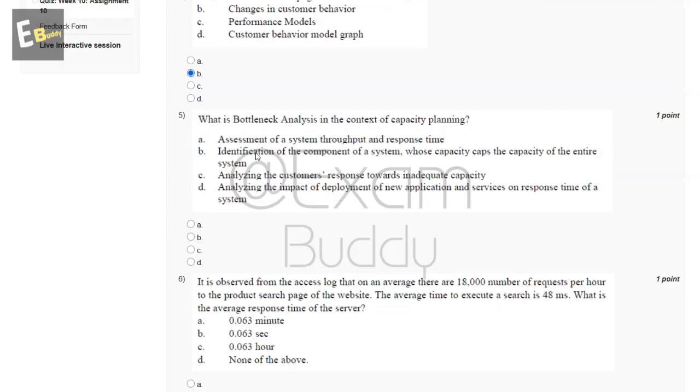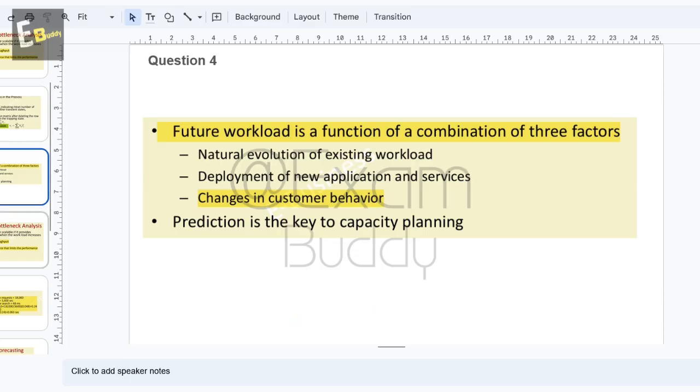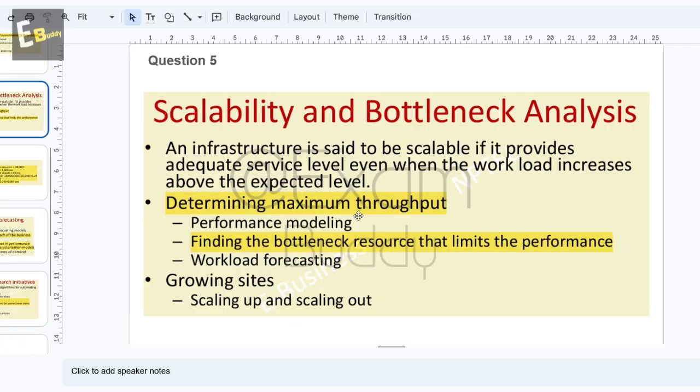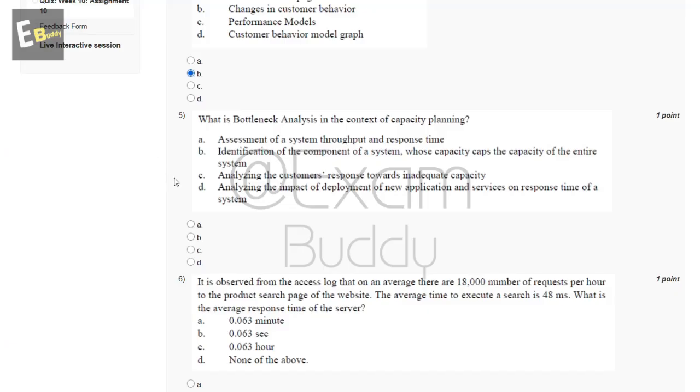Now the fifth question is: what is bottleneck analysis in the context of capacity planning? So these are the options, and now let's check the answer of our fifth question. Question fifth: determining maximum throughput, finding the bottleneck resource that limits the performance. So the answer of our fifth question is B: identification of the component of a system whose capacity caps the capacity of the entire system.